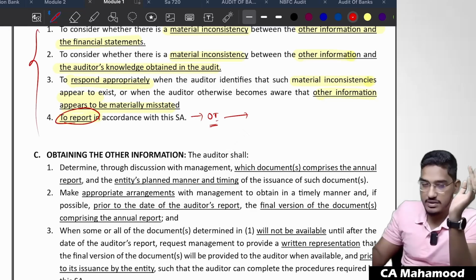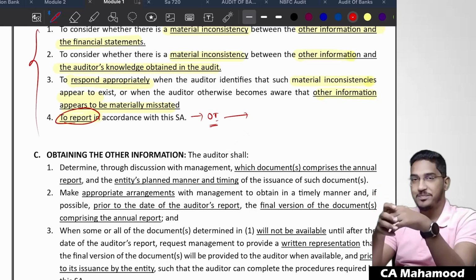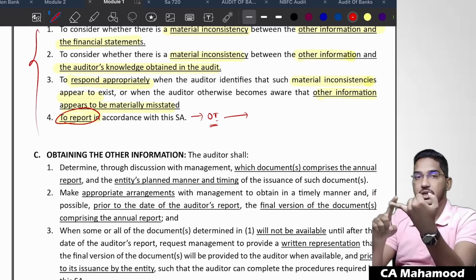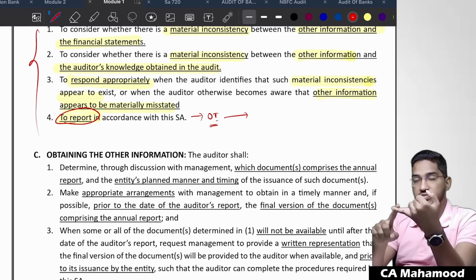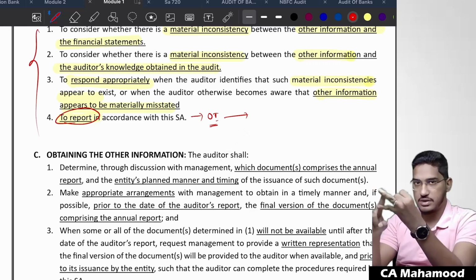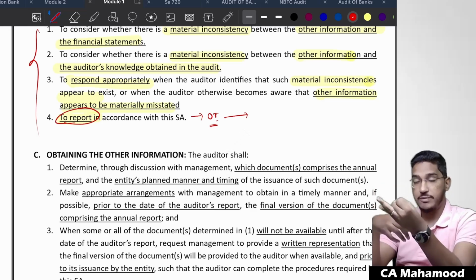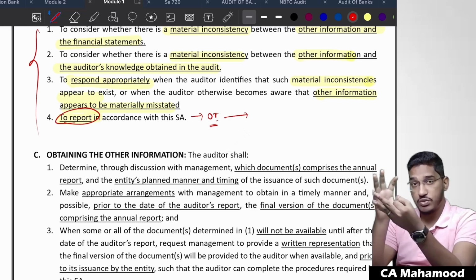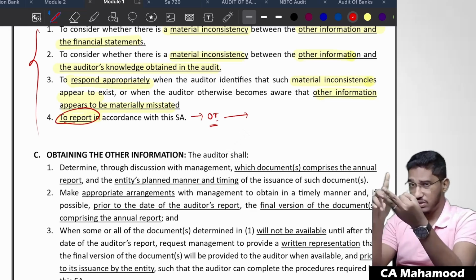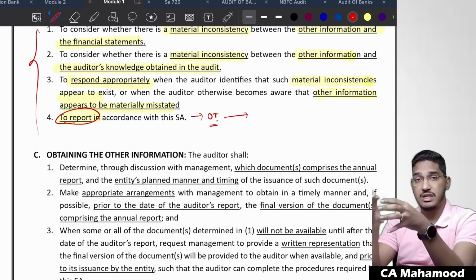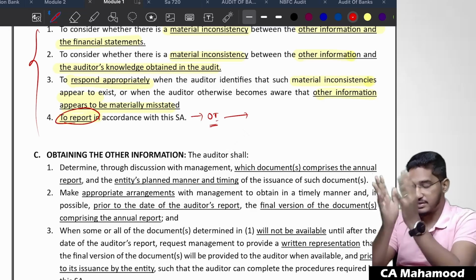So 4 objectives, guys. Sorry, what are the 4 objectives? Number 1, you have to read the other information to find out whether there is any material inconsistency between the other information and the financial statements. Number 2, you have to find out whether there is any material inconsistency between the other information and whatever knowledge you have obtained. In case you find any inconsistency, or you find that the other information itself contains something wrong, you have to respond appropriately. And finally, you have to consider reporting as per the requirements of this standard.